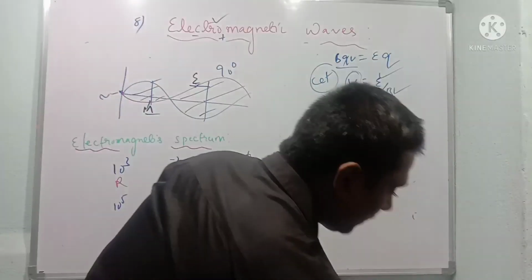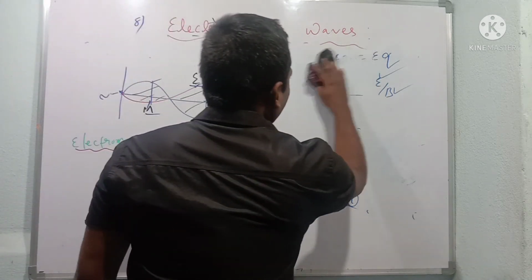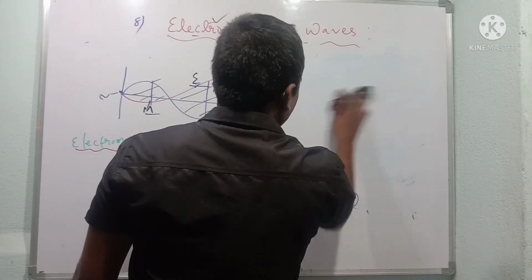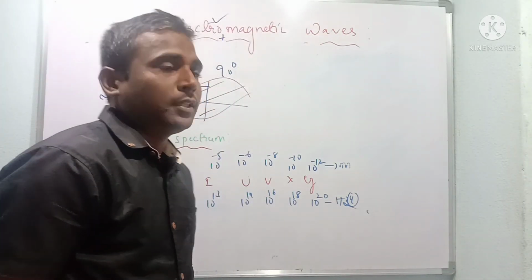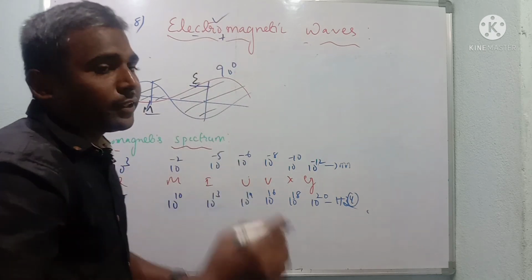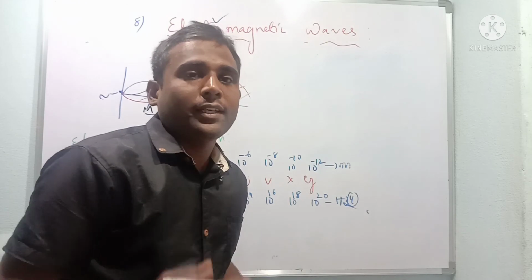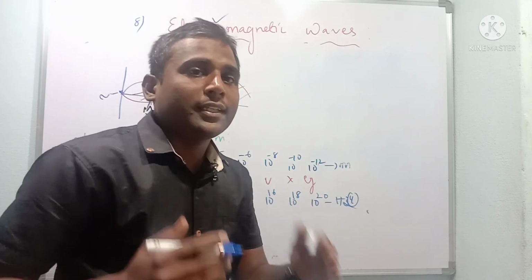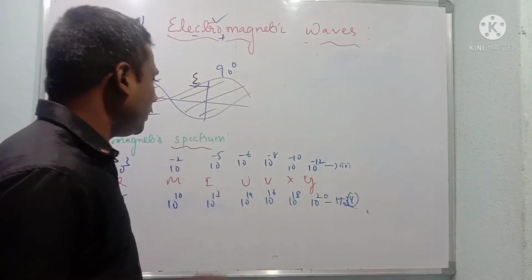After understanding electromagnetic waves, let us come to the electromagnetic spectrum. Dear students, what is the electromagnetic spectrum? In electromagnetic waves, we can find different waves like X-rays and gamma rays. Let us understand it in a short period of time. I have made a code.